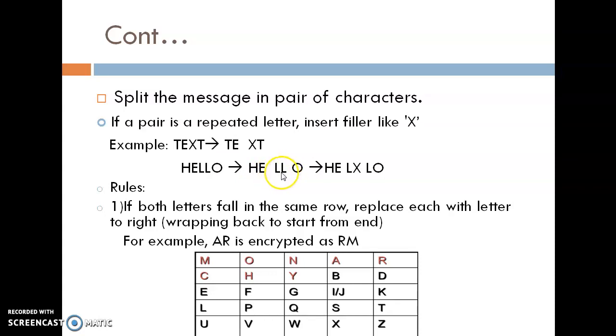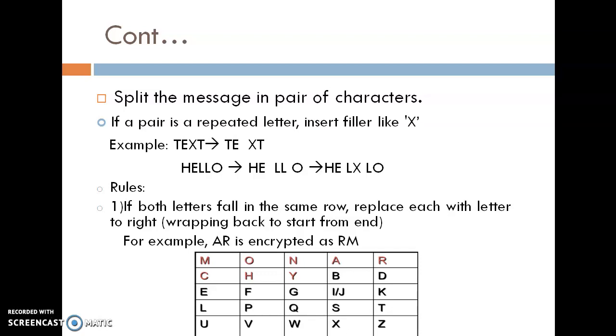Okay. So divide these letters and create pairs like this: H-E, L followed by X, and L-O. And if the number of characters in the plain text is odd, then at the end add X.